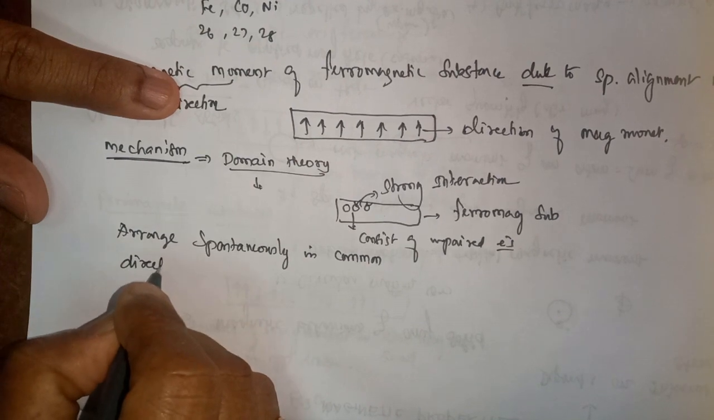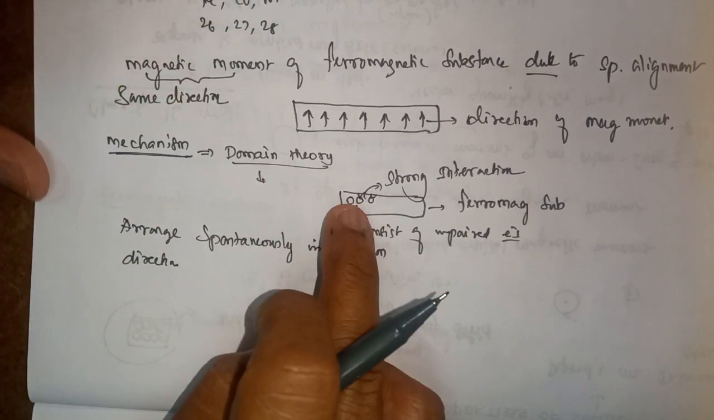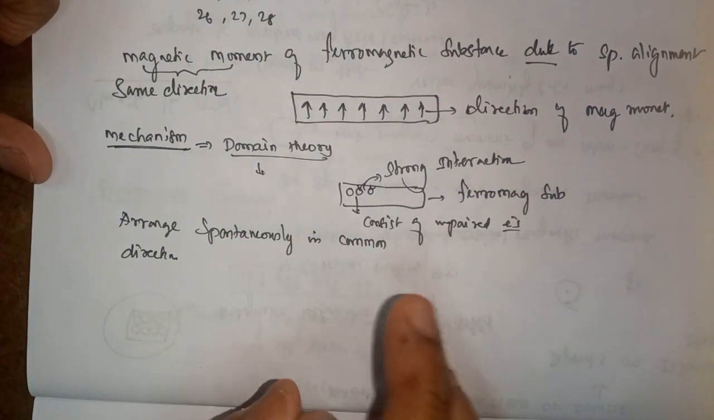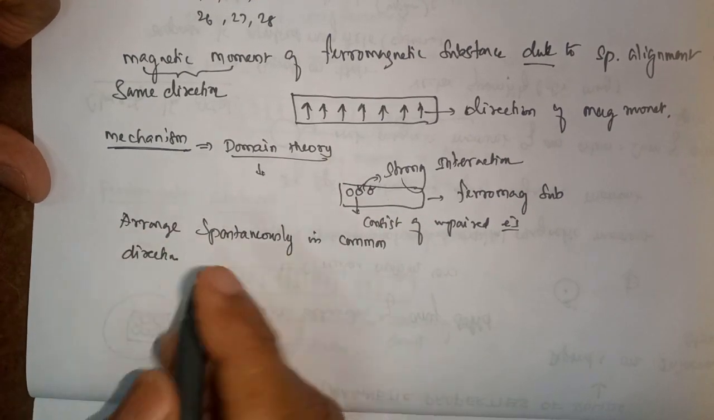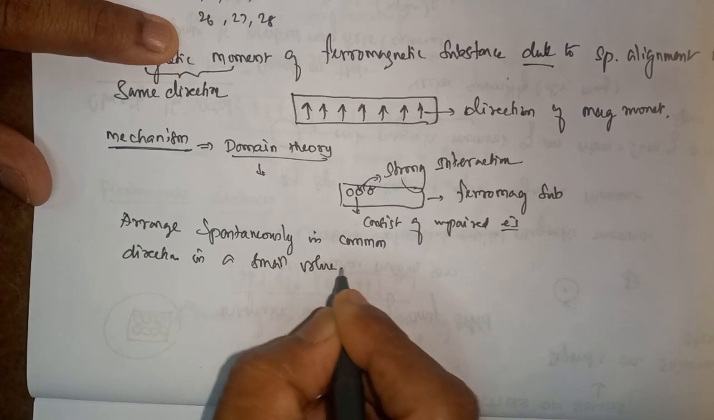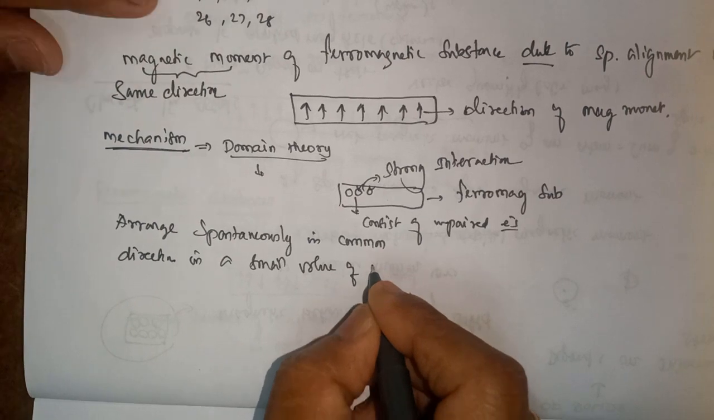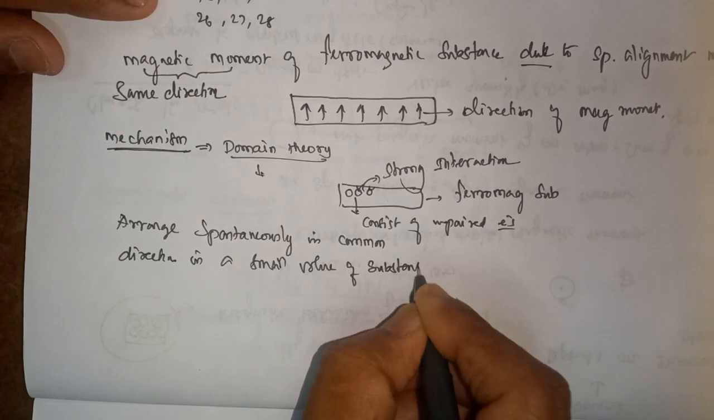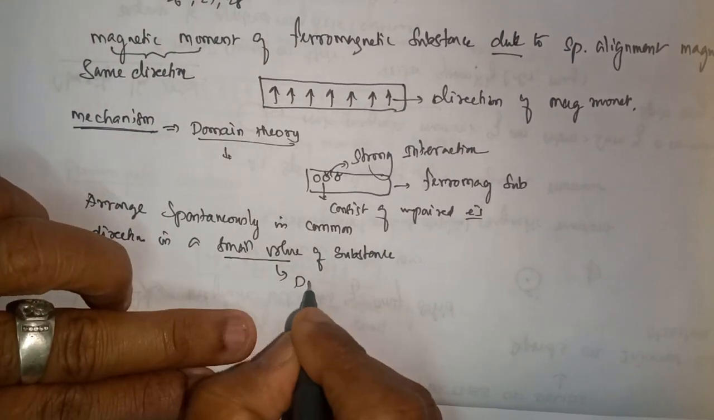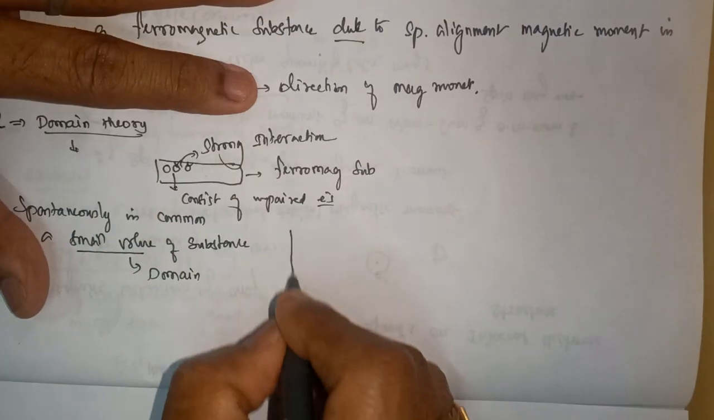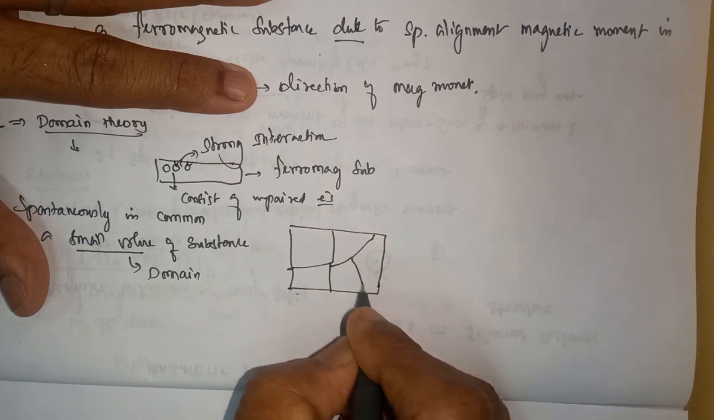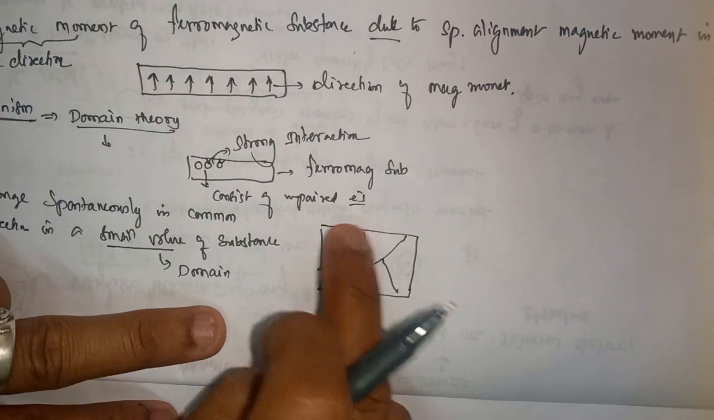You see, these atoms, because of the unpaired electron, undergo repulsion with the neighboring atoms. Because of this, they arrange themselves spontaneously in a common direction in a small volume of this substance. That small volume of this substance is called a domain. Suppose I show a diagrammatic representation of a domain. You see, this is a domain.